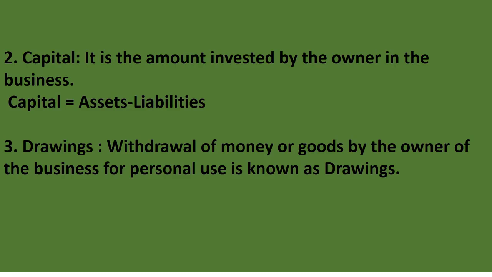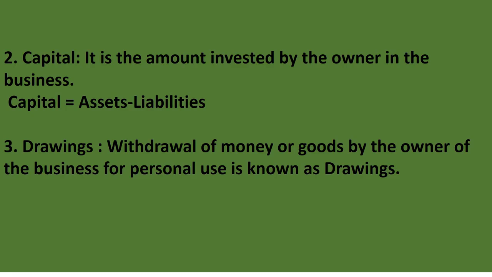Fine. So capital we can compute by this formula. Capital is equal to assets minus liabilities. Capital is also known as owner's equity, net worth, or we can say internal liability or proprietor's fund.